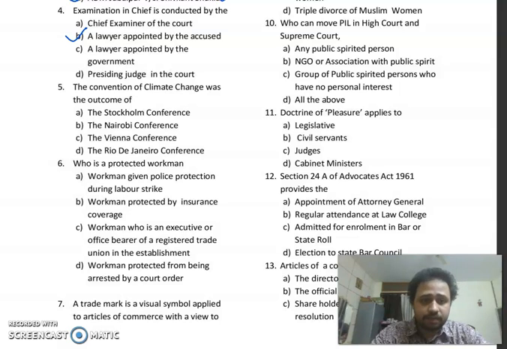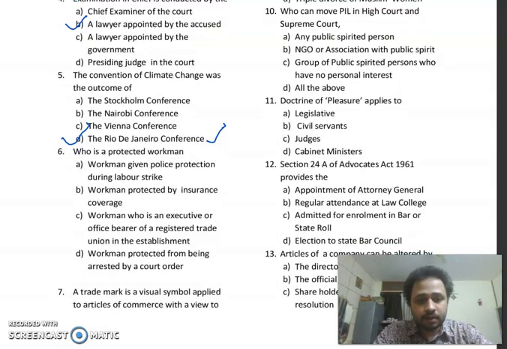Now, MCQ number 5. The Convention on Climate Change was the outcome of option A, the Stockholm Conference, option B, the Nairobi, option C, the Vienna, option D, the Rio de Janeiro. So the right answer over here is the Rio de Janeiro Conference. It is also called the Earth Summit. This conference is also called the Earth Summit.